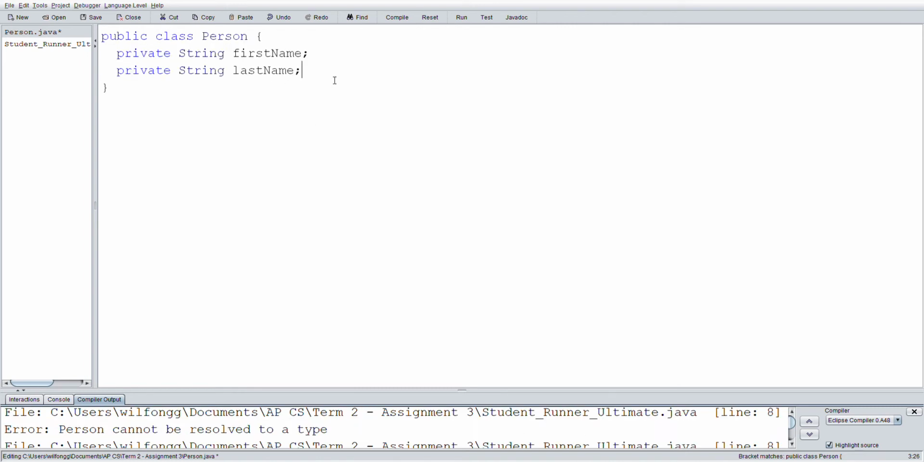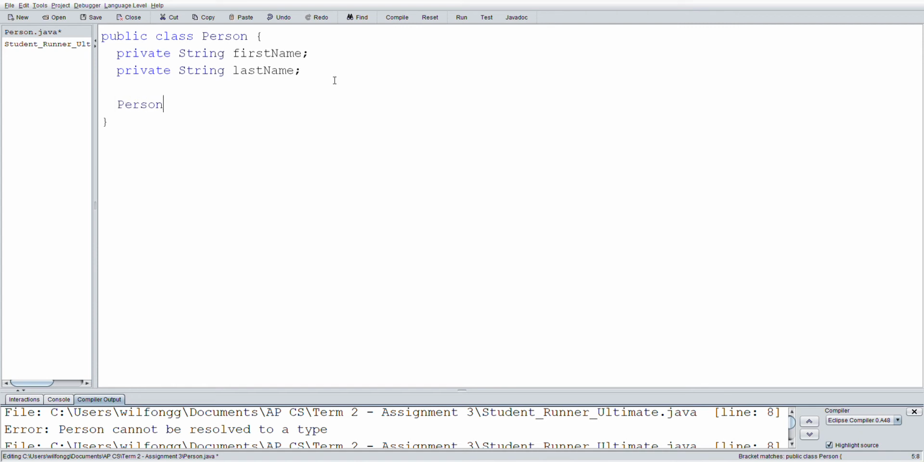Okay, so we have our initial class. It's called person. It's public. We have 2 variables, and that's exactly what they tell us to do. And now we have 2 methods that we need to write. The first method is called person, and the second method is called toString.